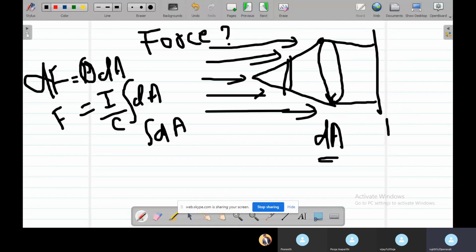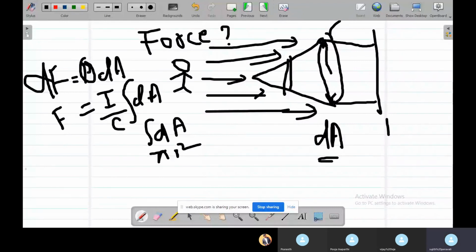What will be the area of the projection on the normal surface? As we can see from this point, this cone will be projected as a circle with the same radius, its base radius r. So the integrating part will be equal to pi r square, right?